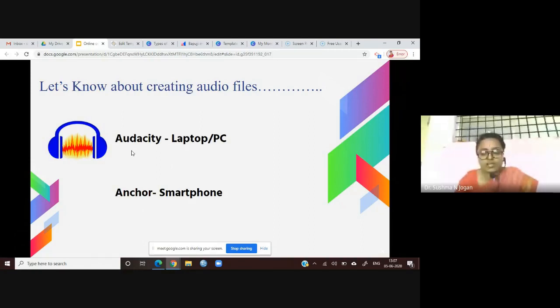You can create audio with music in the background also. This is very useful. You can download Audacity version 2.3.2. This is very user friendly. You can create a number of stories, especially language teachers, irrespective of language, Hindi, Kannada, English. You can narrate a story at your own convenience if students are very comfortable with you.